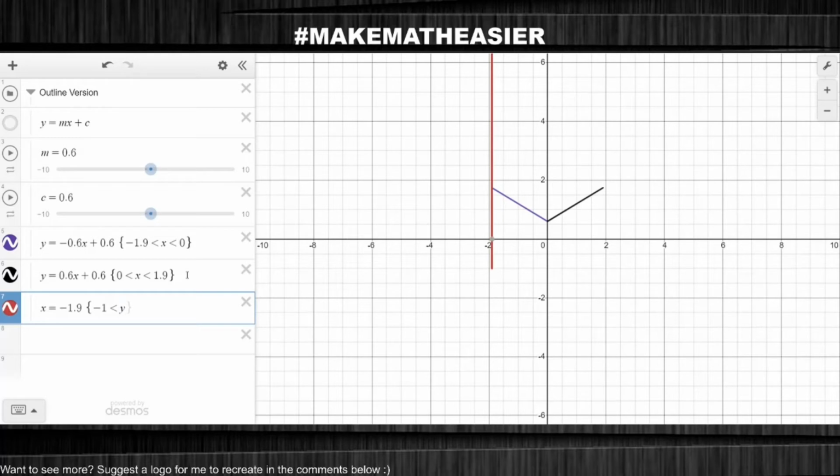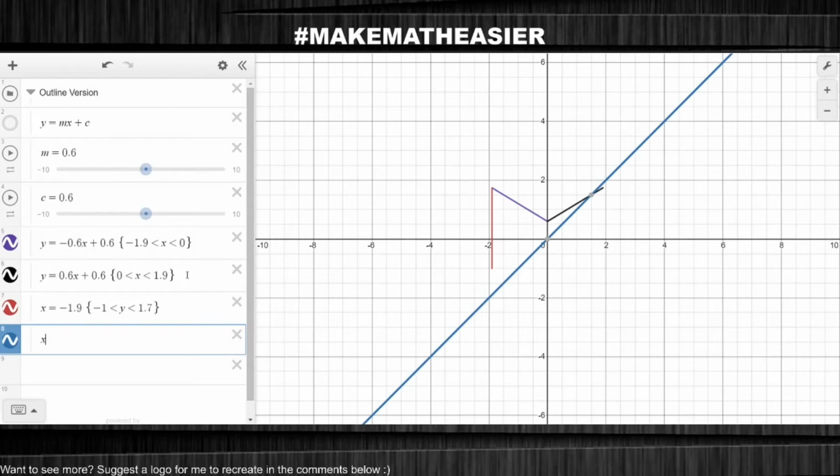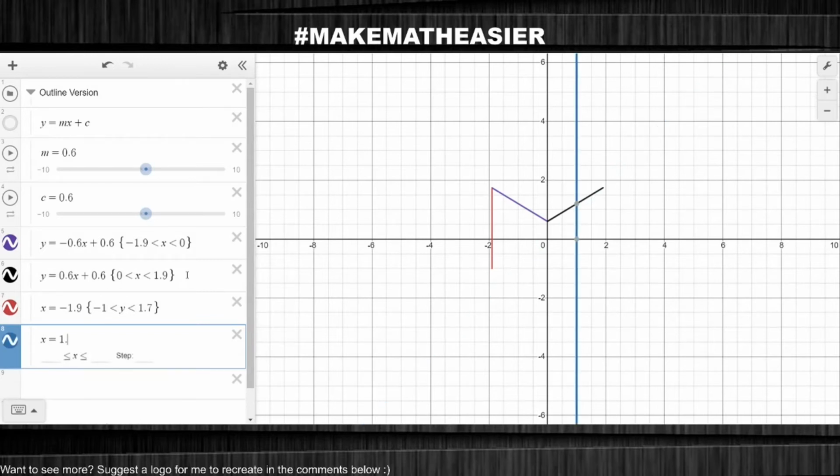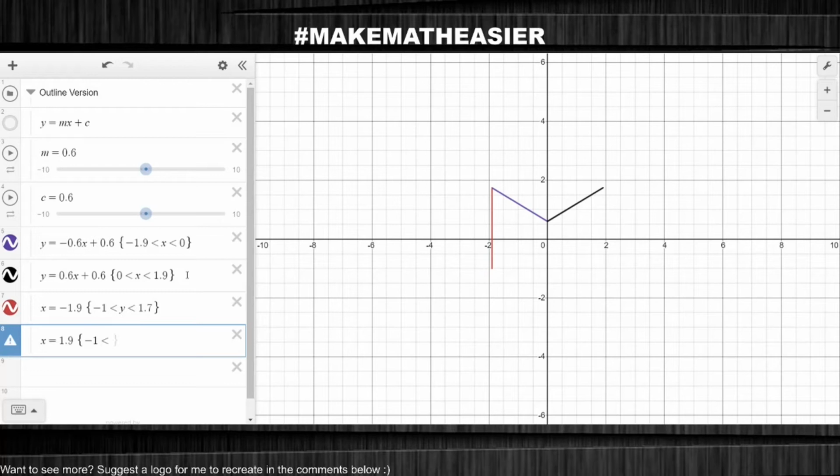That's right, I have to limit the y values because the line is not moving anywhere on the x-axis. Then I recreate a similar line with x equals positive 1.9, and I apply limits to the y-axis here as well.